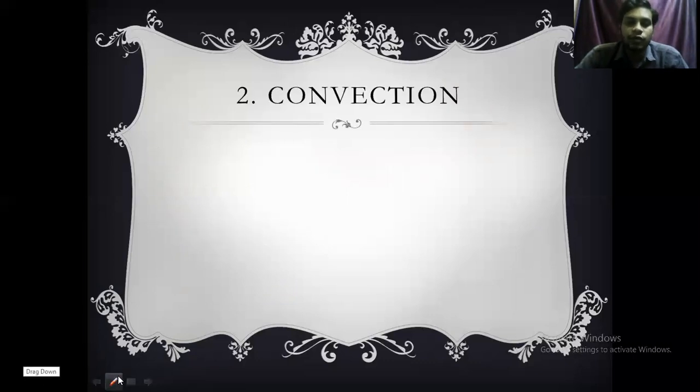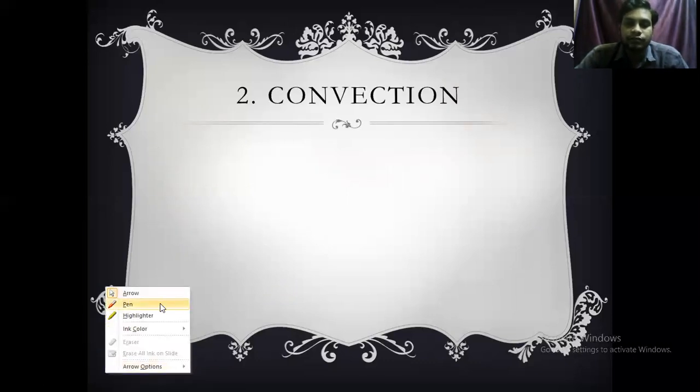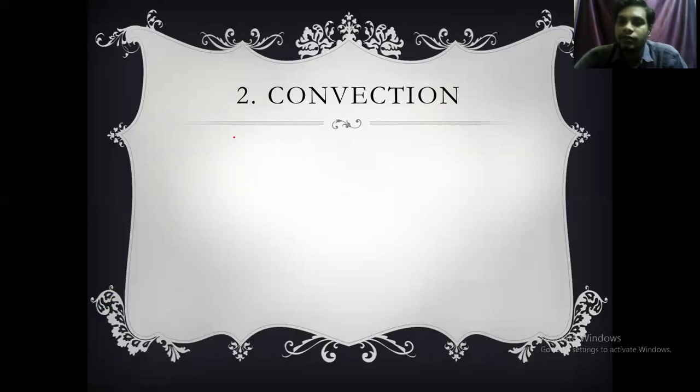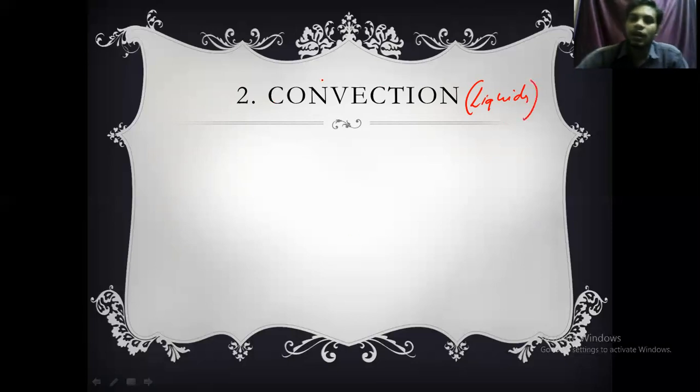Now the next point we are going to discuss is convection. Convection is another kind of heat transfer. This convection mainly takes place in liquids. Again, convection is of two types: one is natural convection and another one is forced convection.